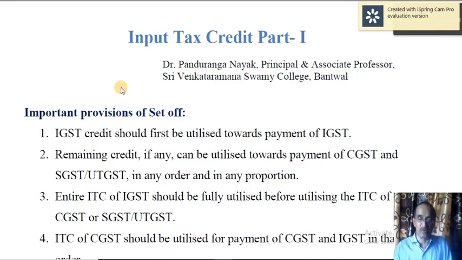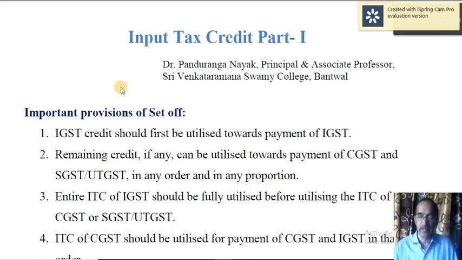That is the first thing you have to do. If there is any surplus of IGST when compared to output tax of IGST, that can be utilized towards the payment of CGST and SGST or UTGST in any order and in any proportion.